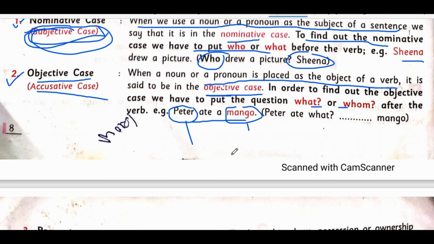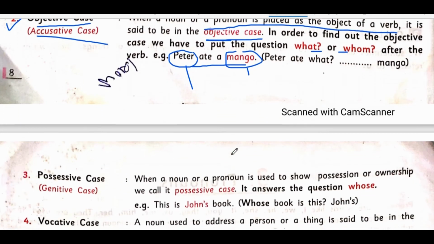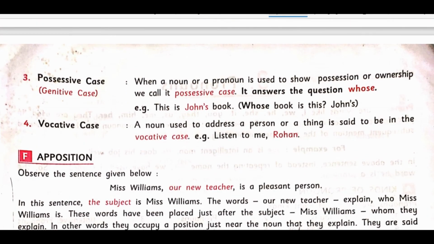For example, Rahul went to Harmoti. Rahul likes to eat ice cream. What? Okay, ice cream is your objective case and Rahul is your subjective case. That's clear. Now let us go to the next topic, that is your